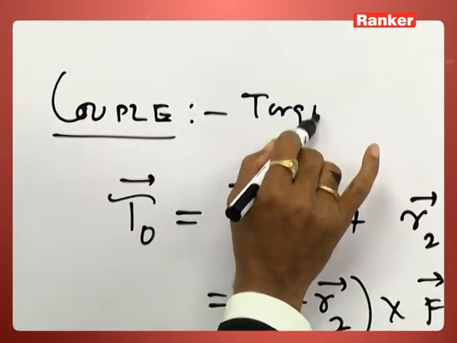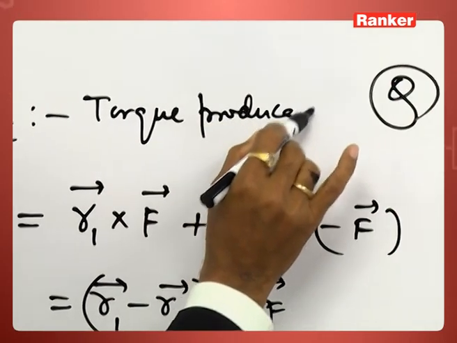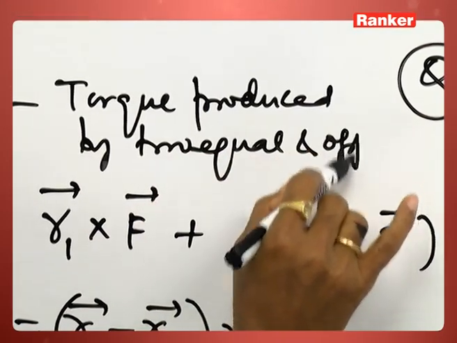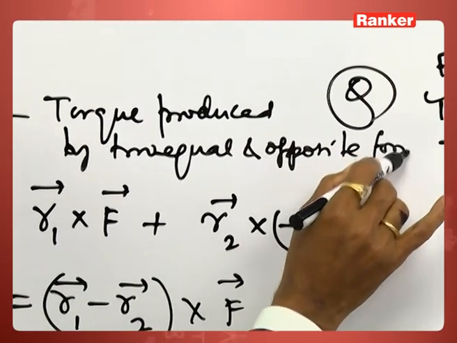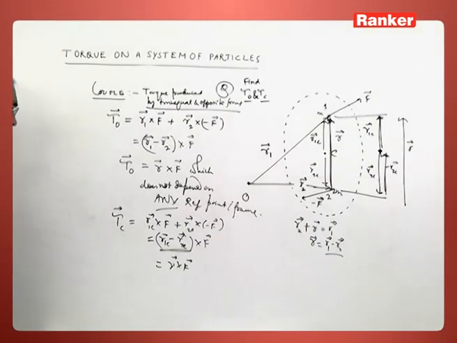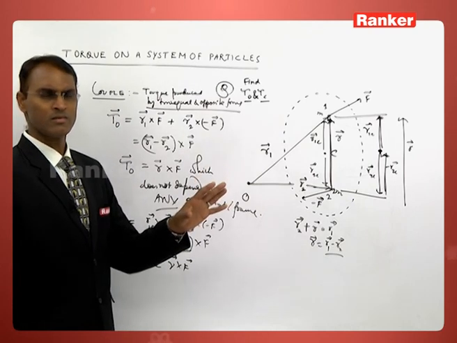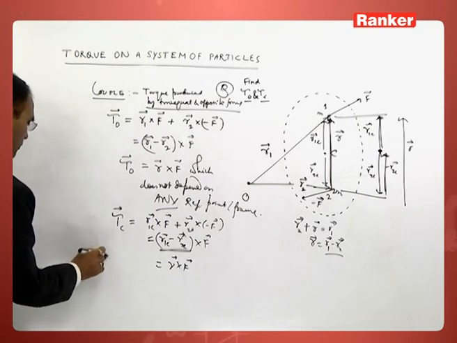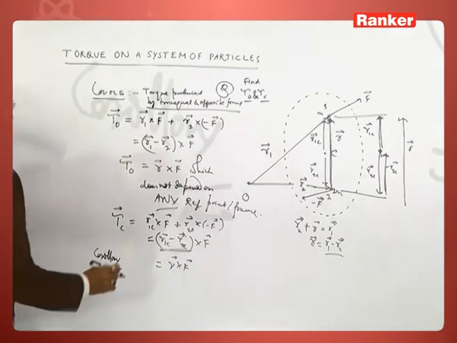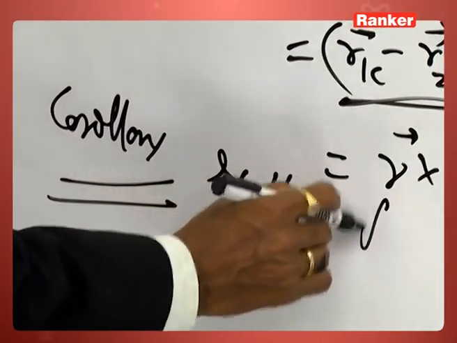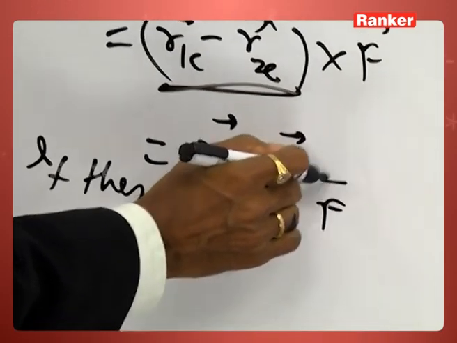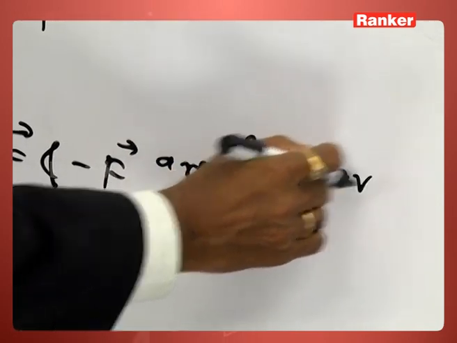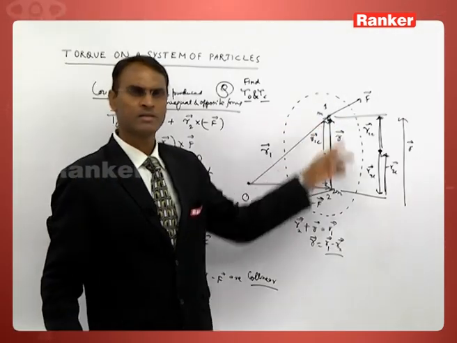Torque produced by two equal and opposite forces is called couple, and the couple does not depend upon any reference point. It is a constant quantity. As a corollary, consider whether these forces F and minus F are collinear. They are equal and opposite, but in this case they are not collinear.